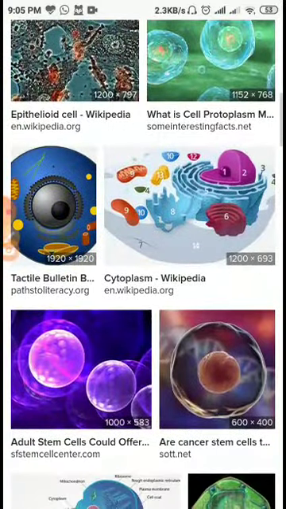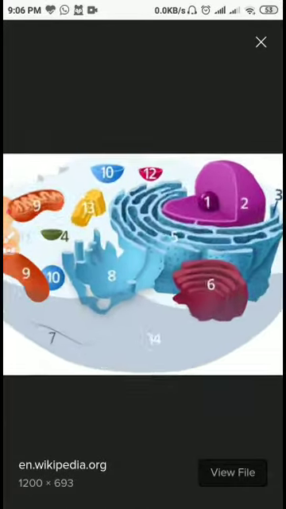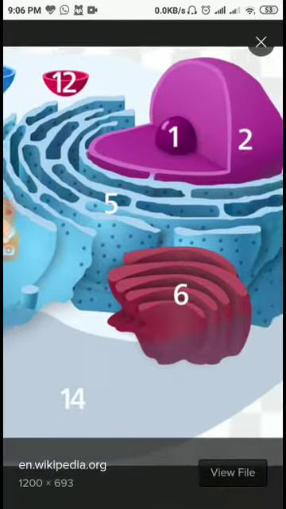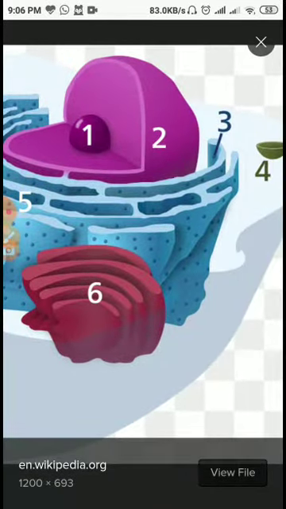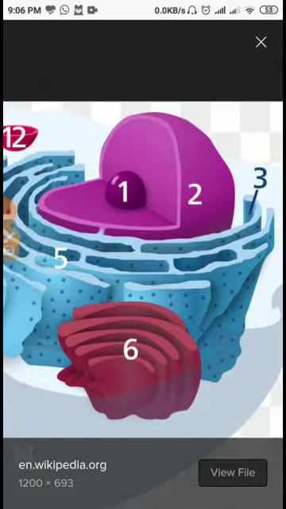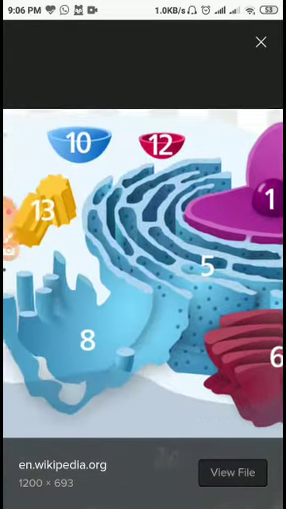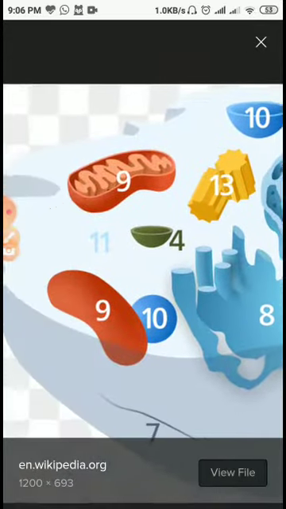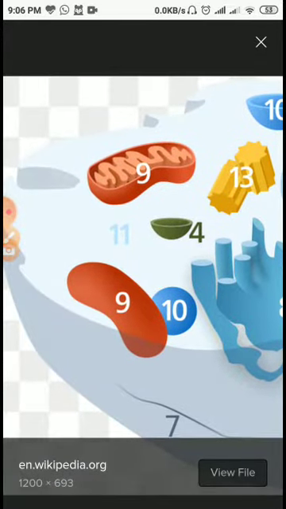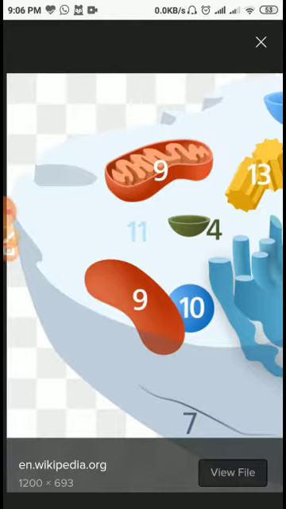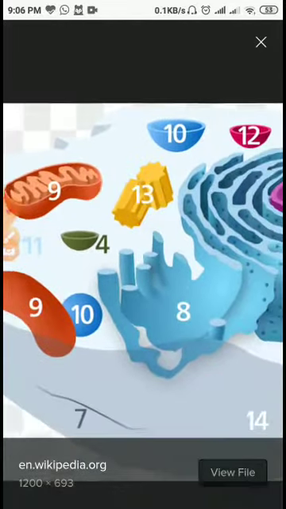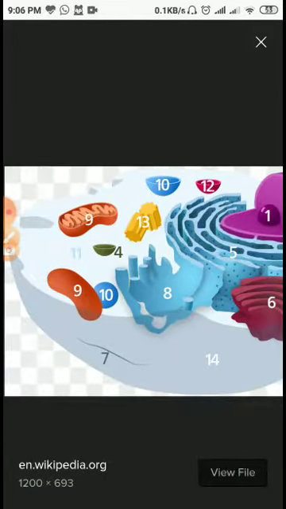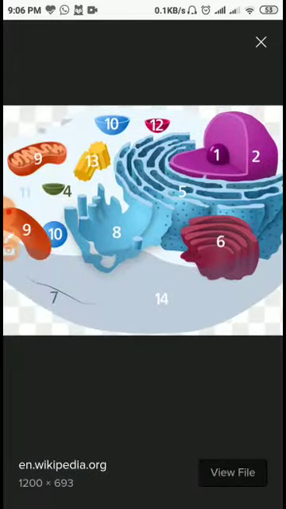So, dear students, now see this diagram. This diagram is showing the endoplasmic reticulum. See the structure of the endoplasmic reticulum, Golgi body, nucleus, nucleolus, mitochondria. This one is mitochondria, and so on.